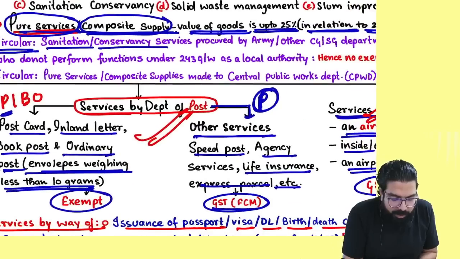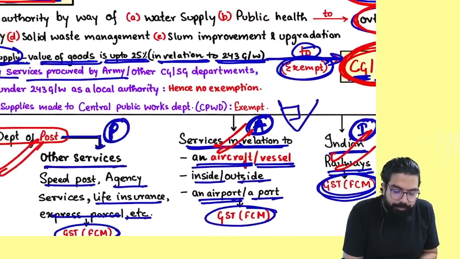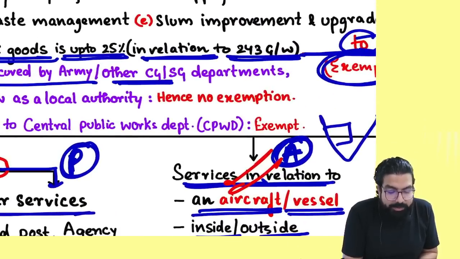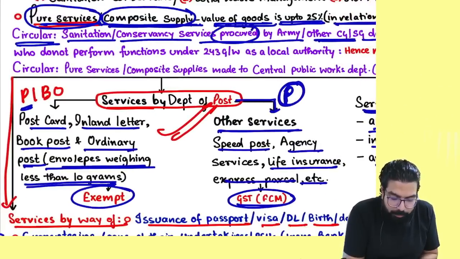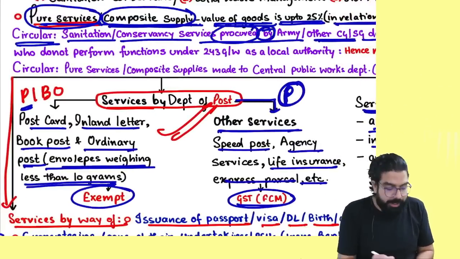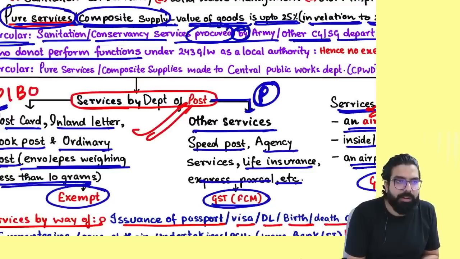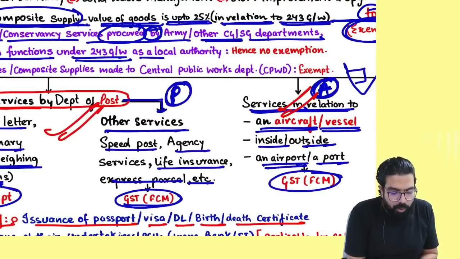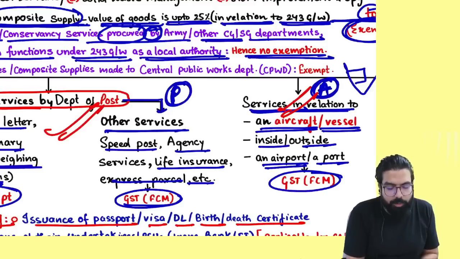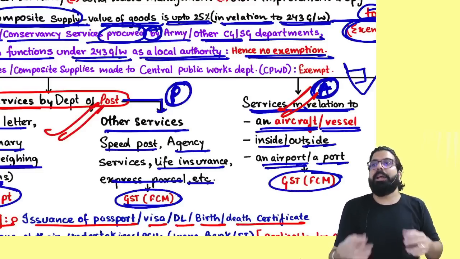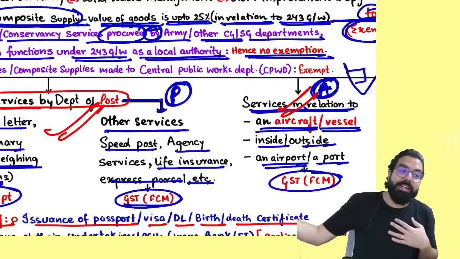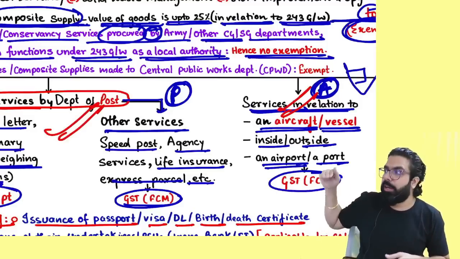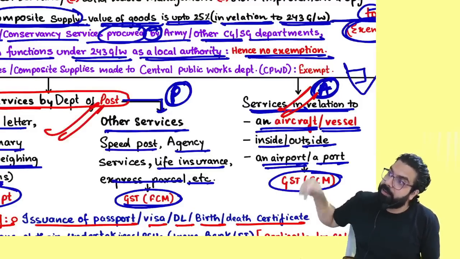Sanitation or conservancy services provided by whom? Army or other state government, central government department. To whom? Procured by whom? Procured by the Army, which does not perform the function under 243 G and W as a local authority, and hence it will always be taxable. Does the Indian Army do 243 G and W activity? No. So when they are taking 243 G and W related services, it will always be taxable.